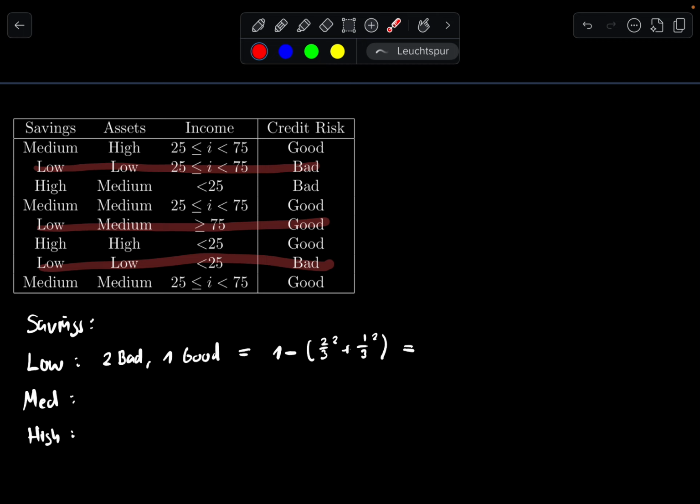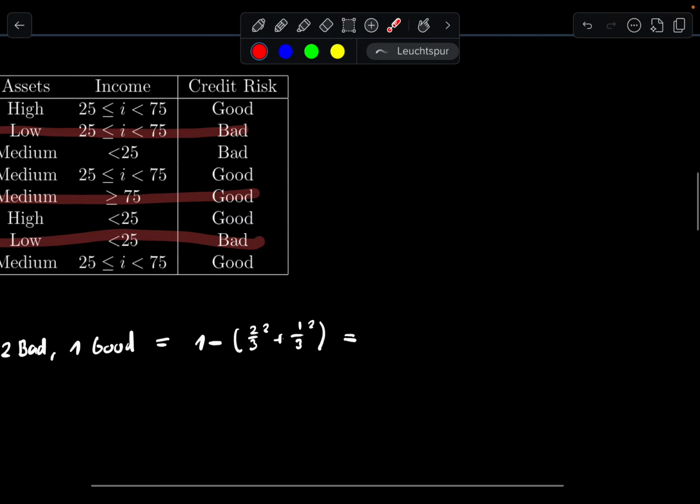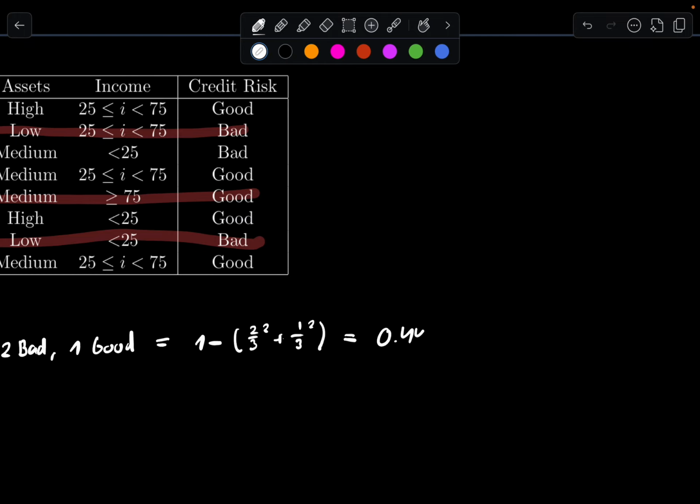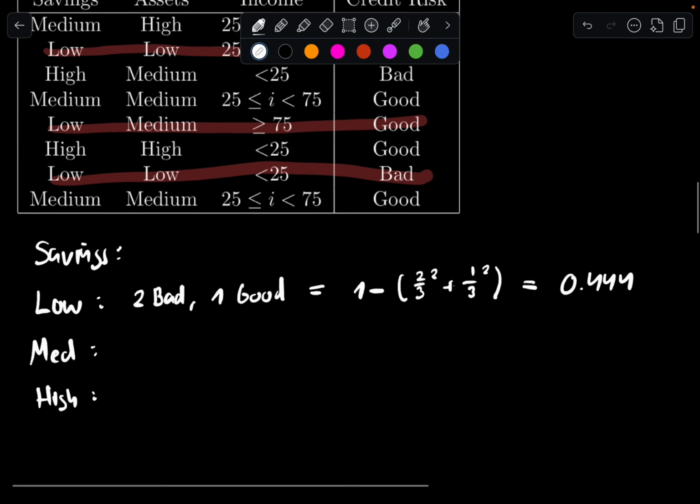So let me just put my calculator here, because I could not be bothered to do it by hand. I know you can technically do it in your head, but honestly, why would you? So this is 4/9, or equal to 0.444. And then we do the medium now.